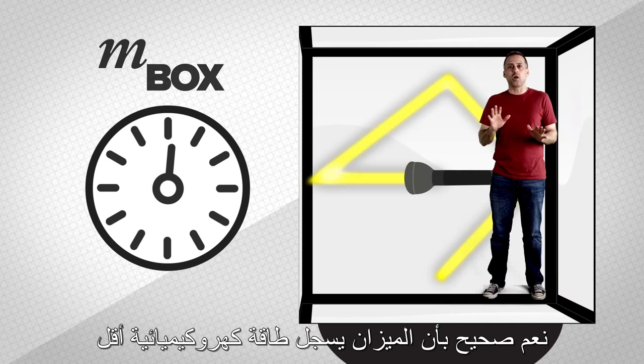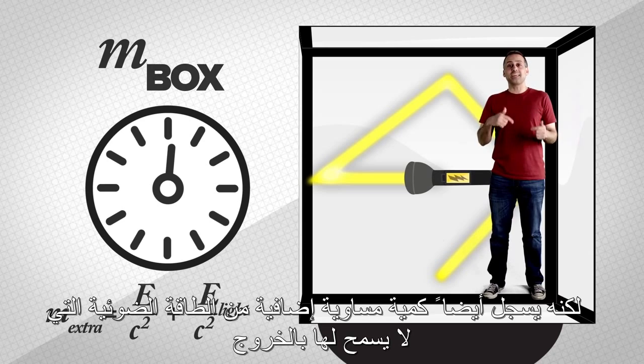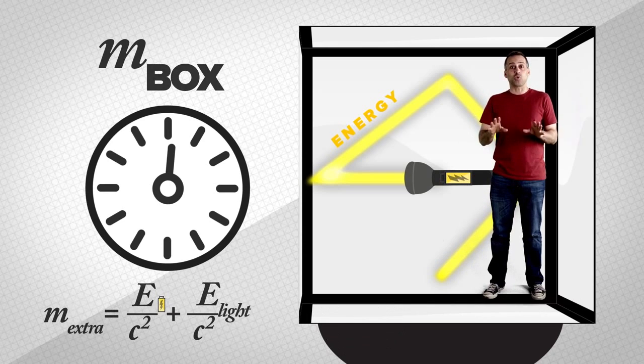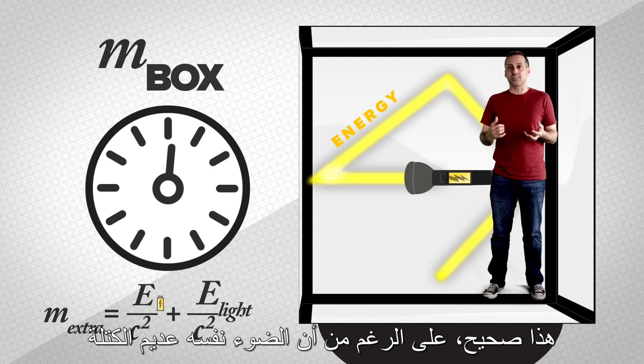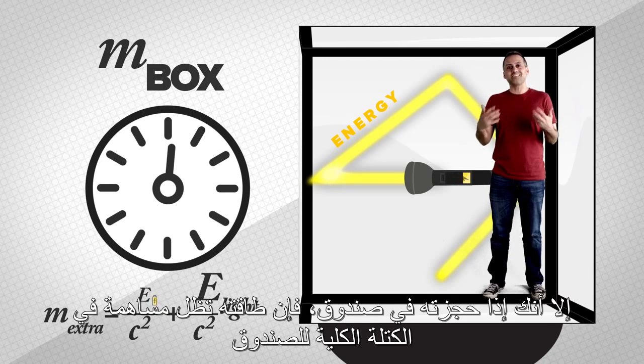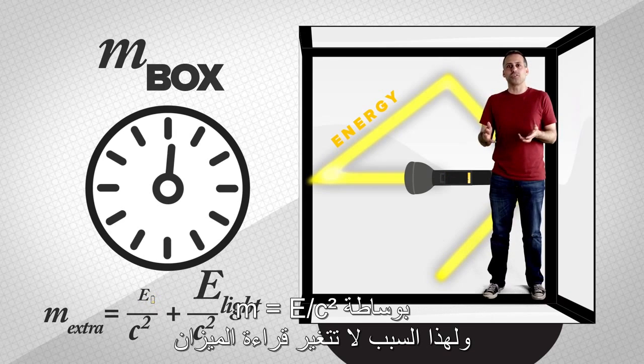Yes, it's true that the scale is registering less electrochemical energy, but it's also registering an exactly equal amount of extra light energy that we're not allowing to escape this time. That's right, even though light itself is massless, if you confine it in a box, its energy still contributes to the total mass of that box via m=E/c². That's why the reading on the scale doesn't change.